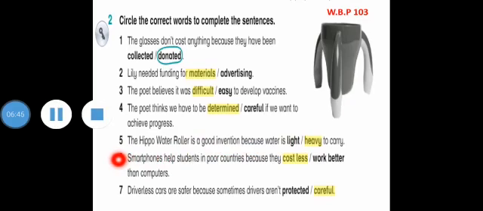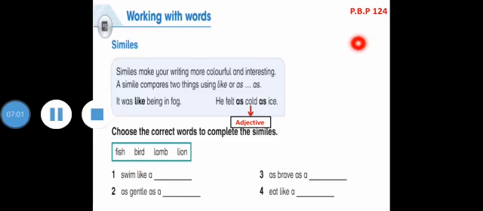Number 7, driverless cars are safer because sometimes drivers aren't careful. My superheroes. Now, let's move together again to a pupil's book page number 124 with working with words, similes.